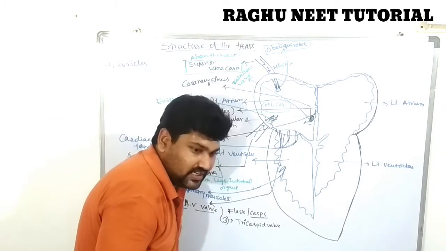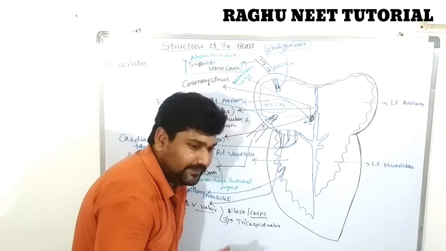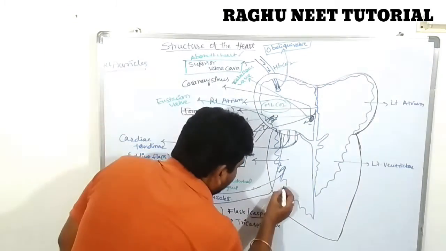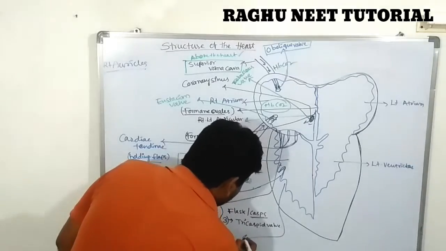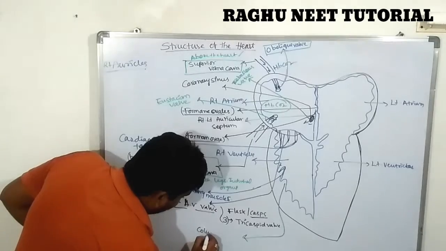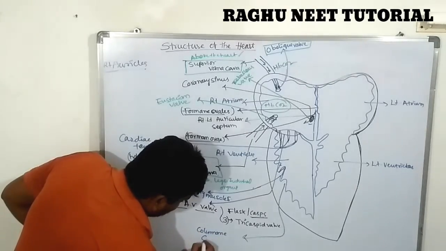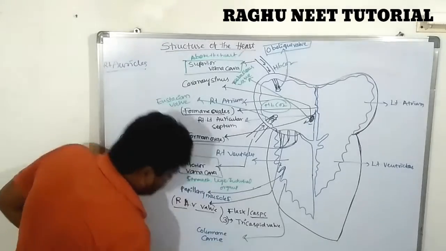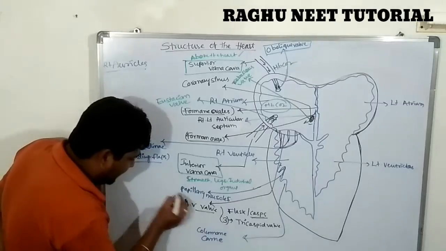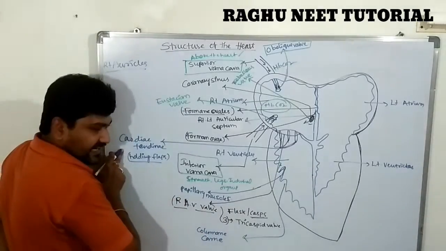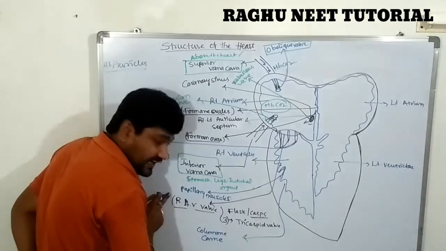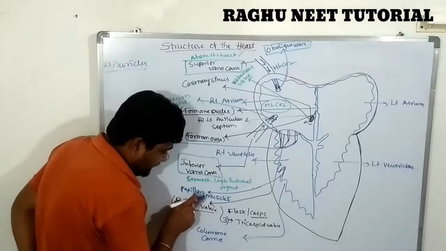Next, below the papillary muscle is the columnae carneae, which is also a muscle. So the chordae tendineae, the papillary muscle and the columnae carneae are the projections.